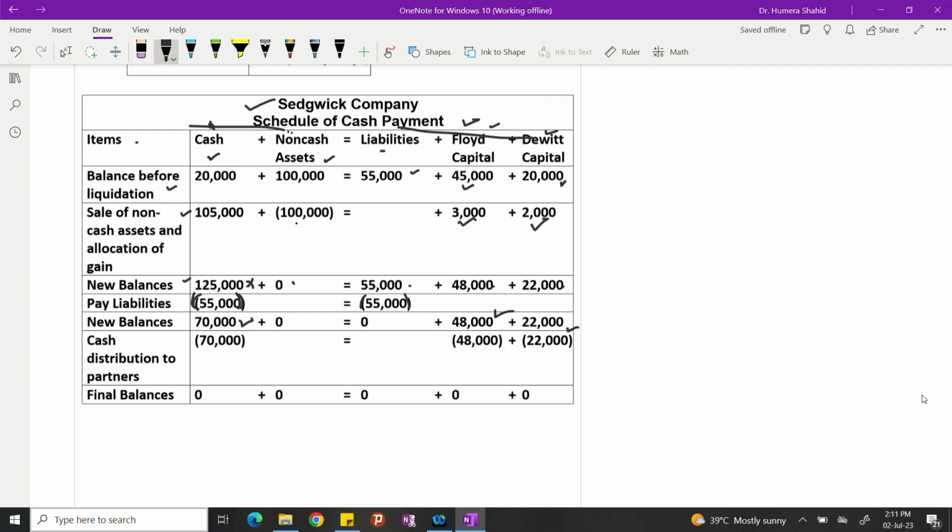And then in the last journal entry, we made the full payment. So the whole cash was gone, the whole cash was credited, and the capital balances were debited because we made them the payment. So that's why I put the bracket. So ultimately, everything is 0, 0, 0. So this is the final balance.